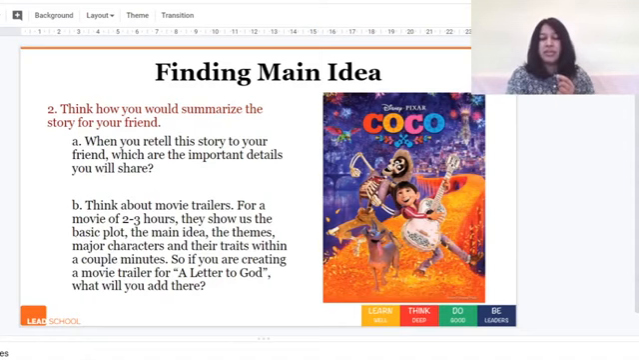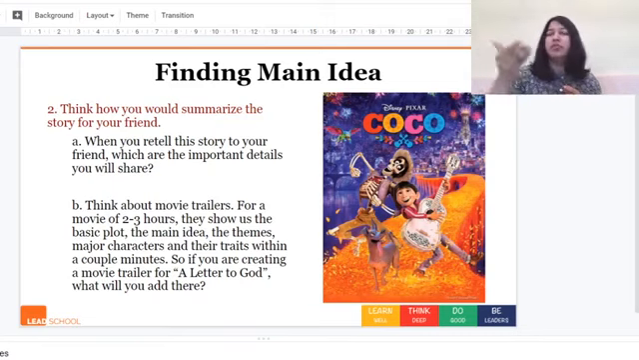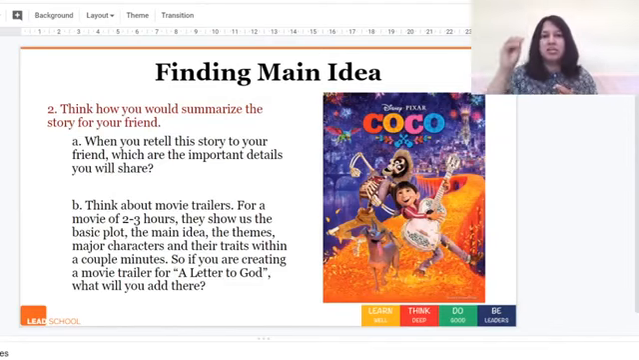Here the first thing we can ask ourselves is, when you retell the story to your friend, which are some important details you will share. Think of a friend and you are just telling them the story. Anytime you watch a movie and you go and tell your friend, oh, you have to watch this movie, and your friend asks you, okay, what is the movie about? What is the basic storyline? You're not going to tell them 2 hours worth of details, right? You'll not say, first this happened, then this happened, then this happened for 2 hours. You're going to summarize it in short and tell them, okay, this is basically what the movie is about, so this is why you should see it. Same way, this story, how will you summarize it to your friend if you want them to read this story?